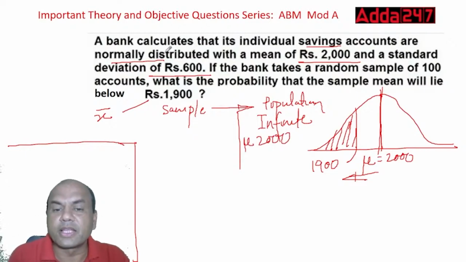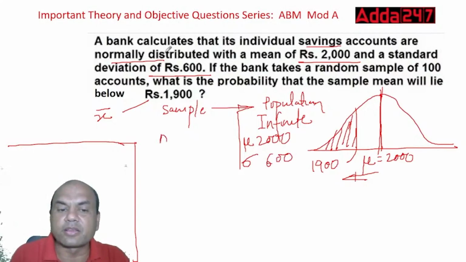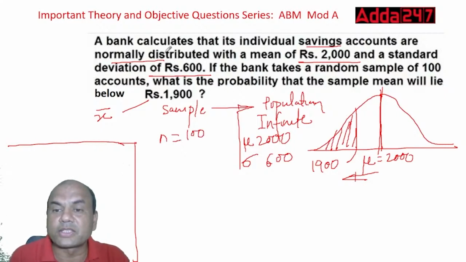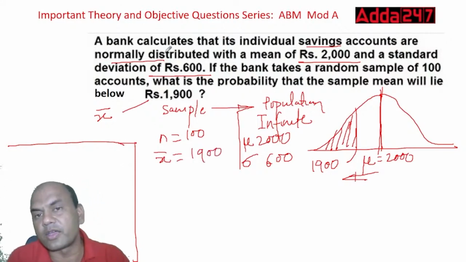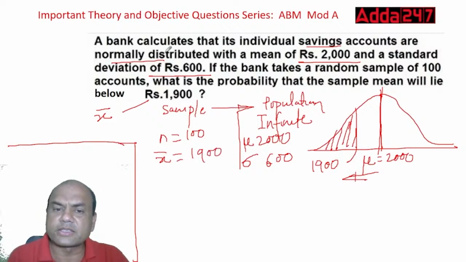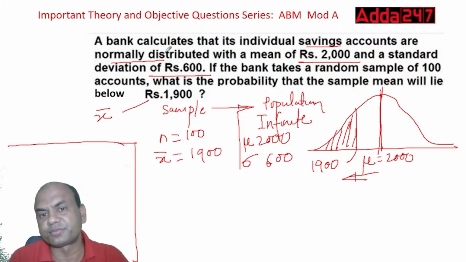Then standard deviation, we write it psi like this, psi. Psi is given as 600. Then on sample side, what is given? N, small n. Sample size is given 100. Then what about the sample mean? You don't know. So we'll call this x bar. X bar is given as 1900. So these are the 4 values you are having. Whenever you get such a problem, you firstly divide it into these 4 parts.